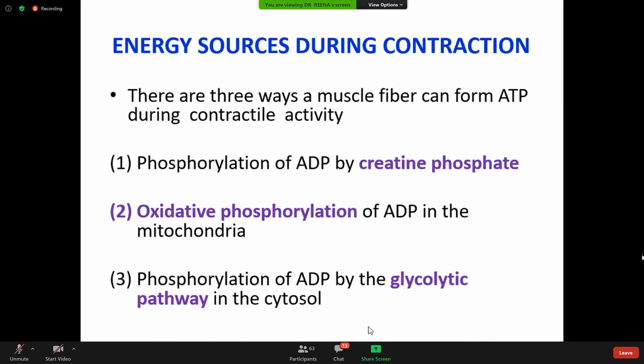What is power stroke? Once the myosin head binds with the actin molecule, the myosin head is swept from 90 degrees to 45 degrees toward the center of the H zone.